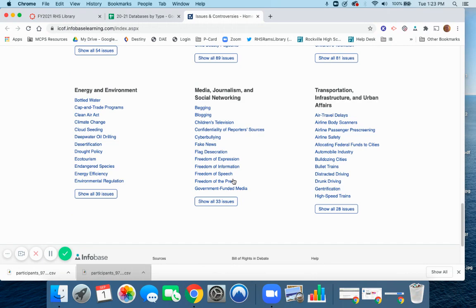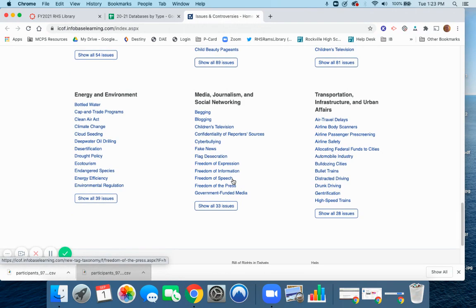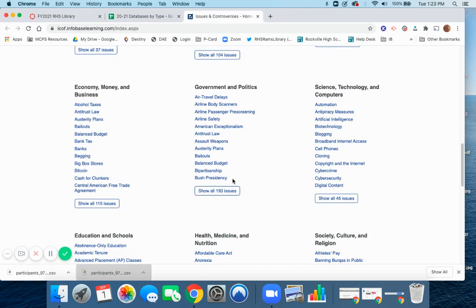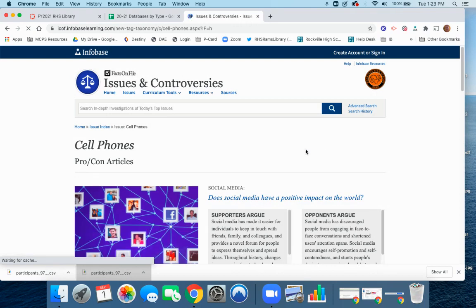It just keeps going. So we're going to come up a little bit. Let's come over here to cell phones. Cell phones is under science, technology, and computers. We'll click on cell phones just to show you a sample.